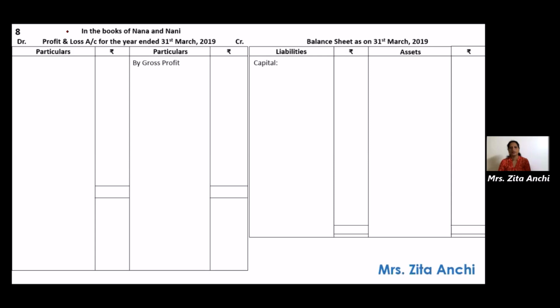And then credit side, you can write there by gross profit brought down. That is the first balance on the credit side. So write by gross profit brought down. On the next page, draw the balance sheet. Balance sheet as on 31st March 2019. Liabilities, assets, two amount columns. Leave place for capital, 3 to 4 lines for each capital account.